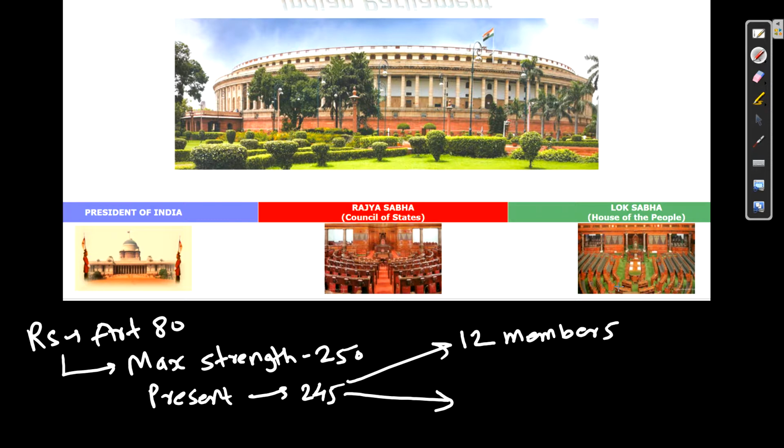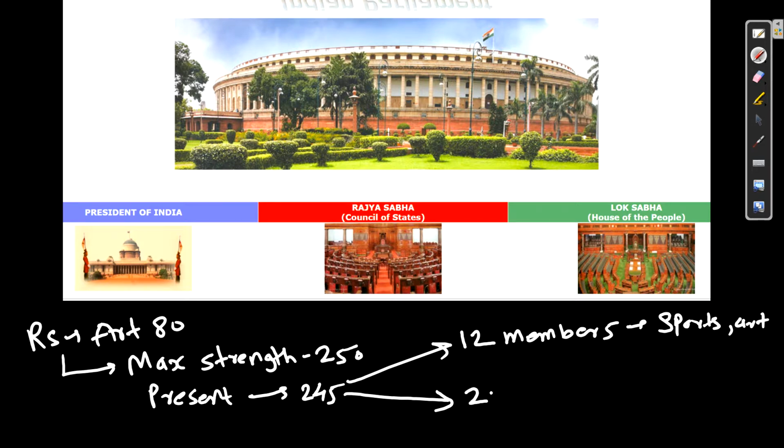So the president of India nominates the members, and these members are special members. Means those who have achieved something in sports, art, social activity, science and technology. So those persons who achieve something great, who are experts in their field, are nominated by the president of India. So these 12 members are special members.